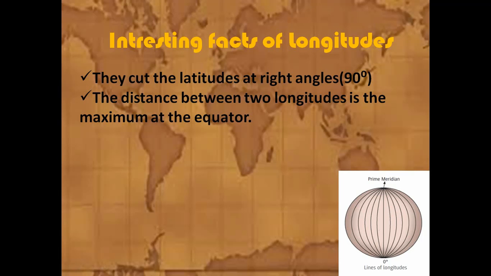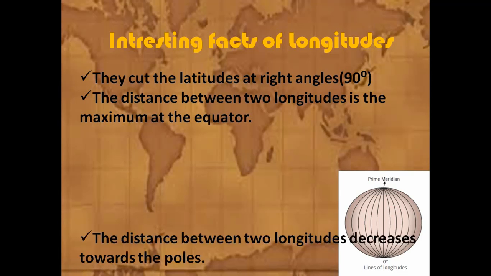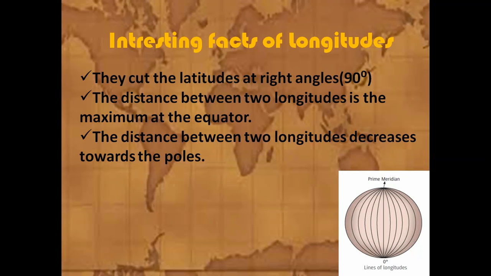The distance between two longitudes is maximum, means it is more at the equator. The distance between two longitudes decreases towards the poles. When it reaches towards the pole, the distance decreases. See here, at the pole the distance is less and at the equator the distance is more between the longitudes.